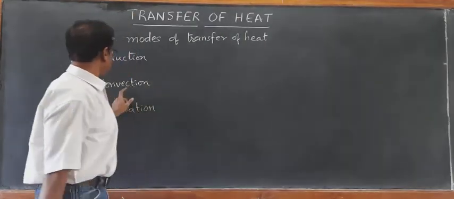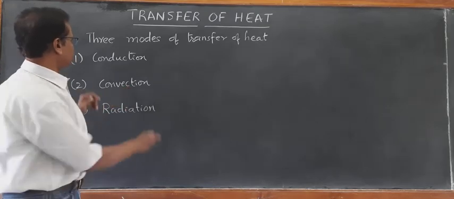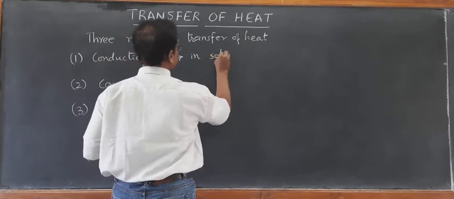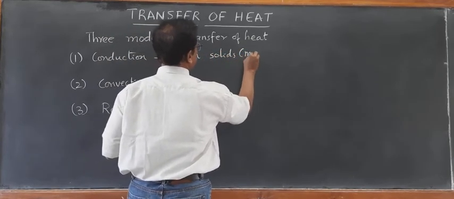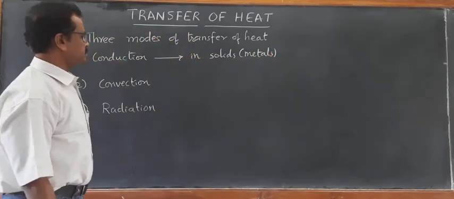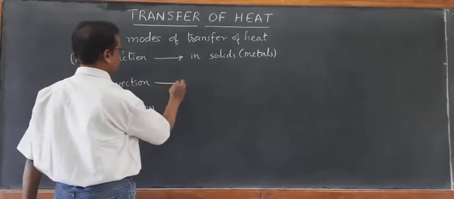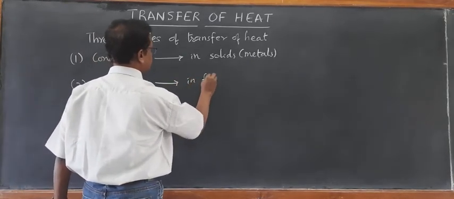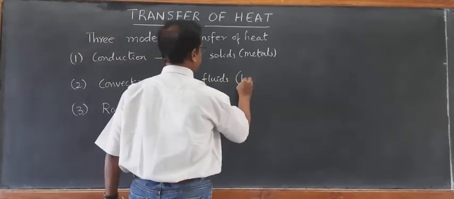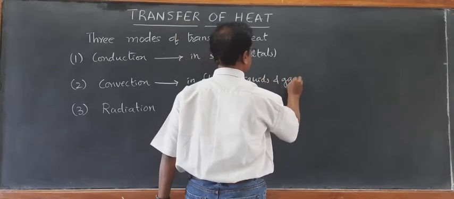Second mode of transfer of heat is convection. Conduction takes place usually in solids such as metals, since metals are good conductors of heat, good thermal conductors. Convection takes place in fluids. Fluids means liquids and gases.